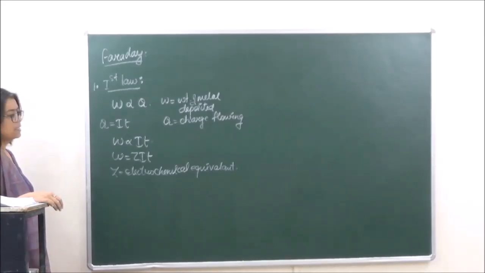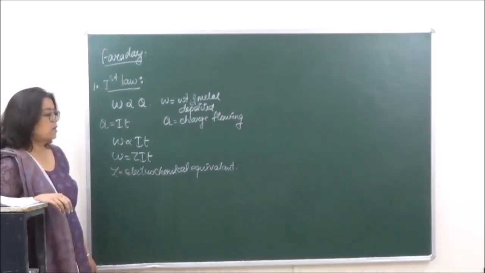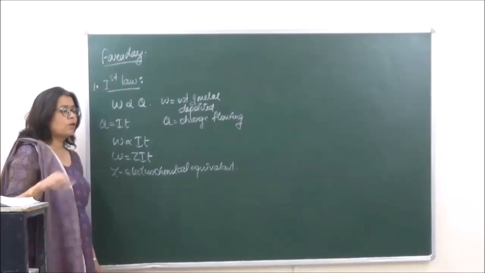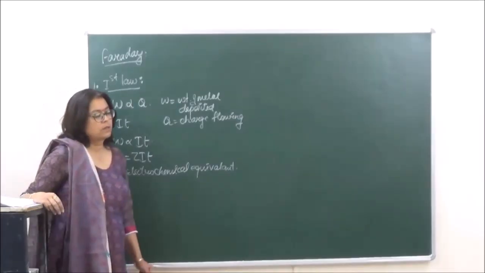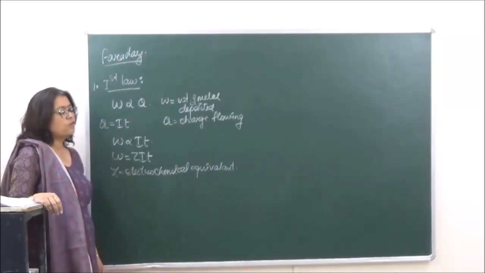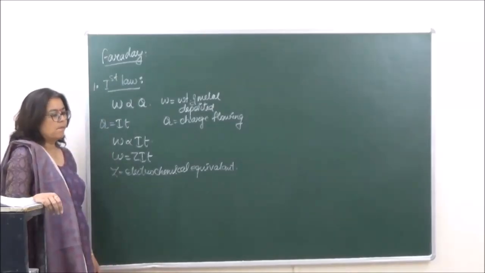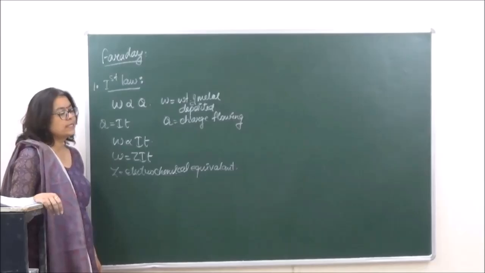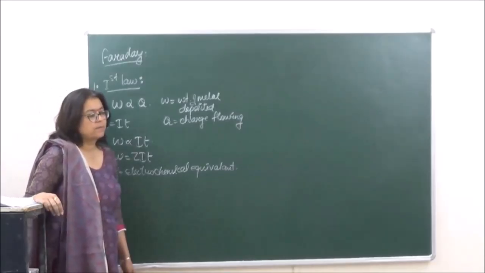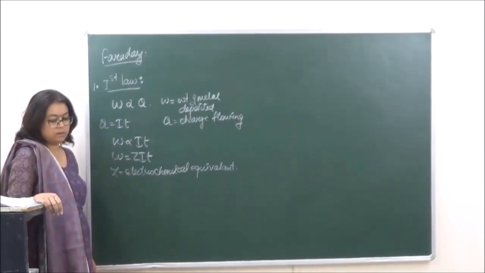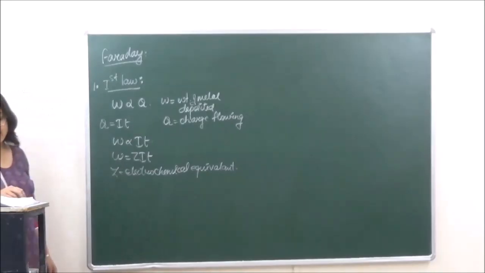You can define electrochemical equivalent as the mass of the substance deposited when a current of 1 ampere flows through the cell in 1 second.